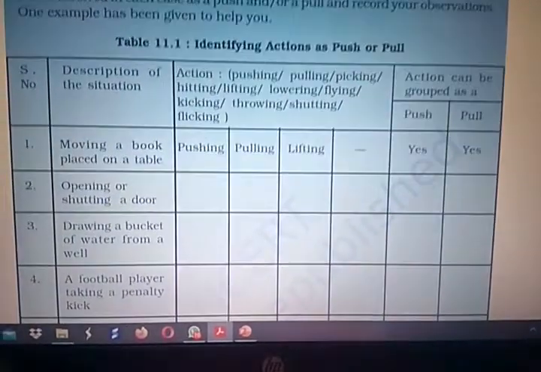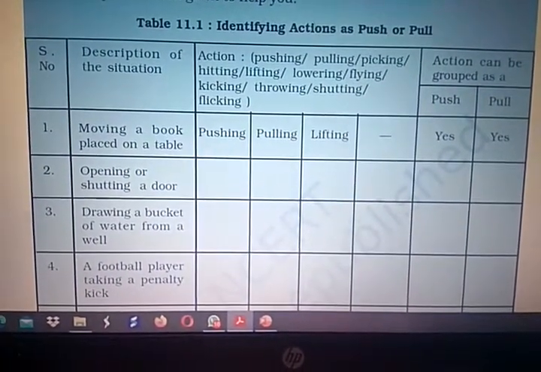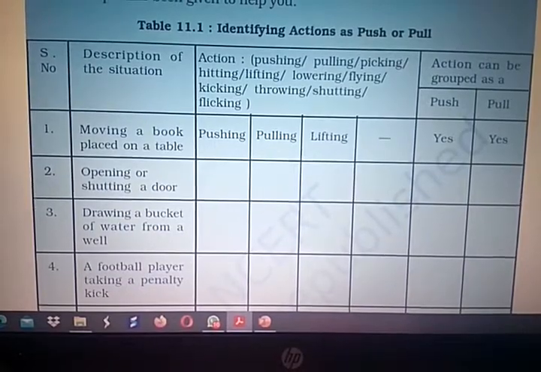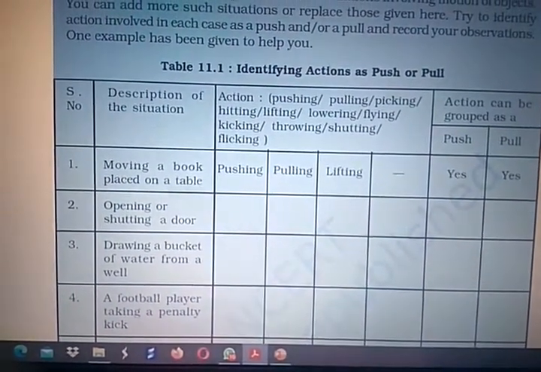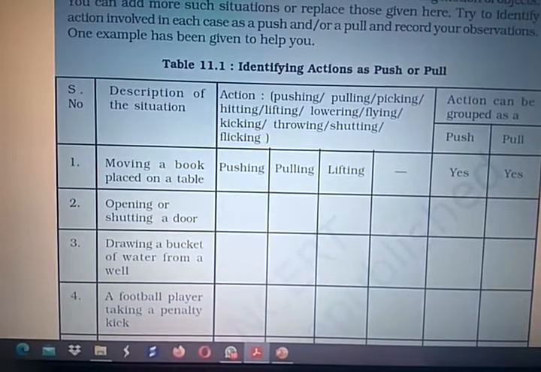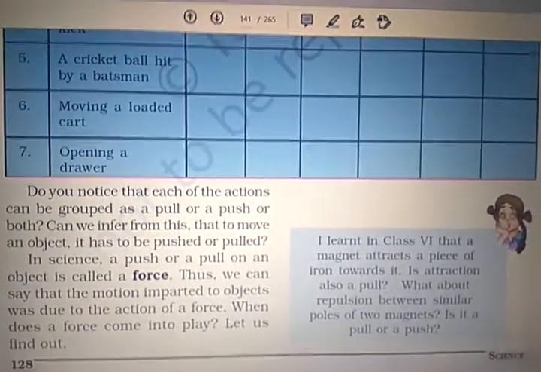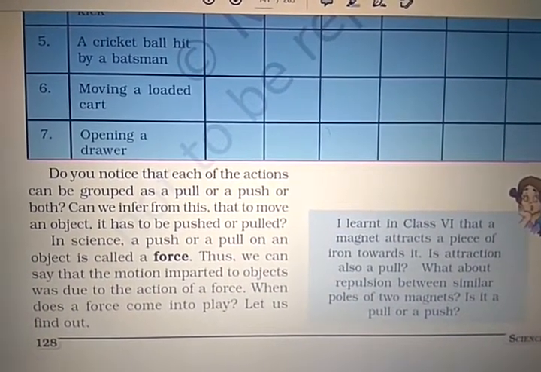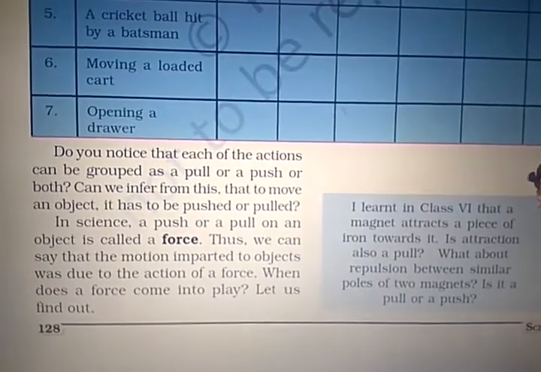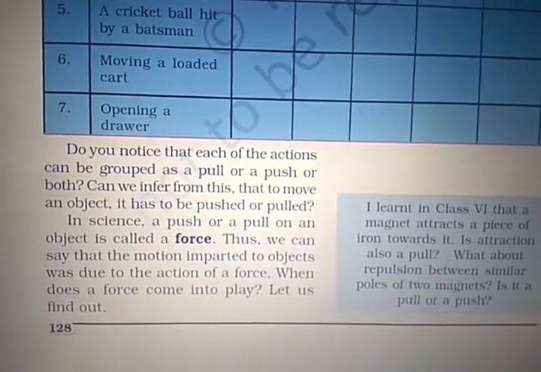Like this you can fill number 2, opening or shutting a door, drawing a bucket of water from the well, a football player taking a penalty kick, then a cricket ball hit by a batsman, moving a loaded cart, opening a drawer. Fill this activity by yourself.